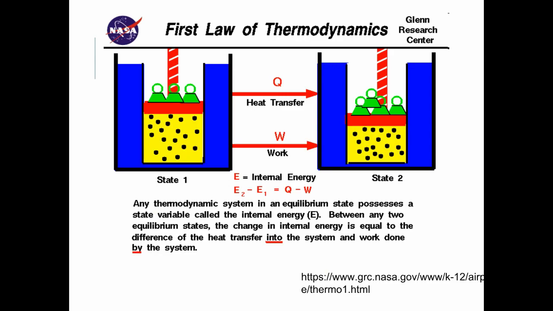I have an image here that I retrieved from NASA's webpage on the first law. It states that any thermodynamic system in an equilibrium state possesses a state variable called the internal energy, or E. Between any two equilibrium states, the change in internal energy is equal to the difference of the heat transfer into the system and the work done by the system.